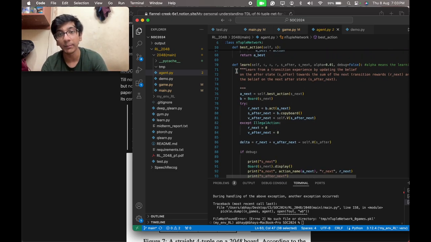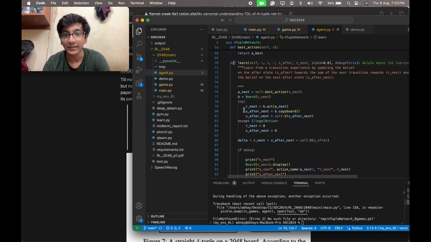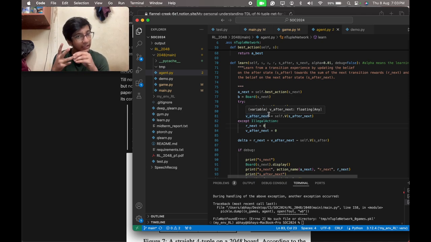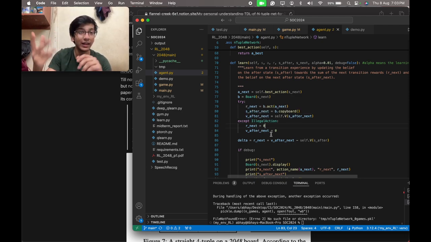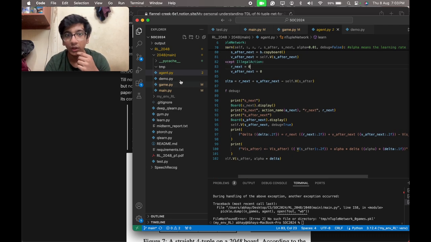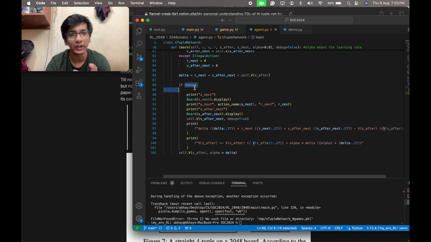And this is the main part of the learning process. This will go over each. You can see R next, S next is the state after performing the action. And what does this after next mean? In 2048 there is an initial state, there is a transition state, and there is an after state. This after next state is for that. Transition state is where the new tile is randomly added. So this is used to print if debug is on. Debug is for personal facilitation, for when we want to debug.